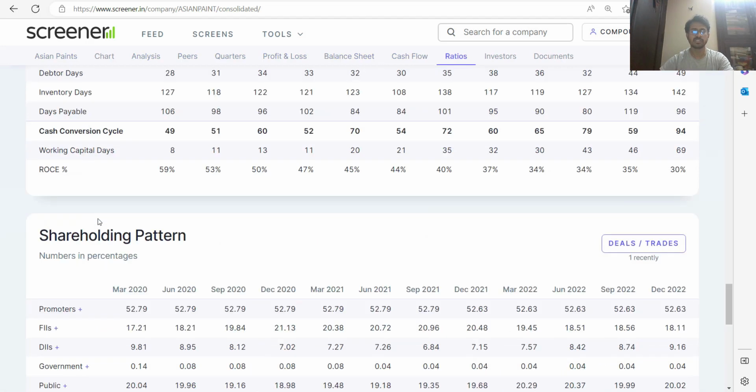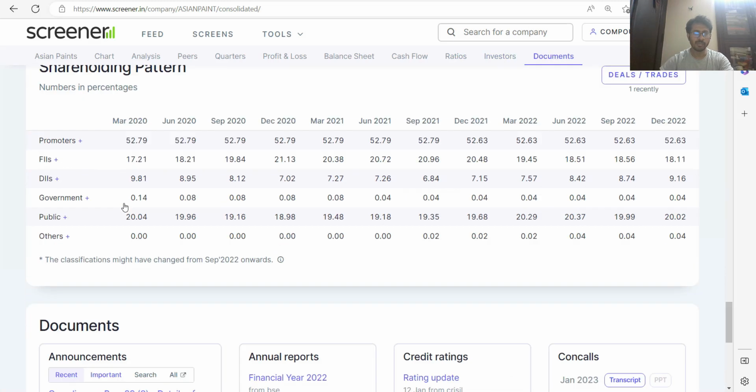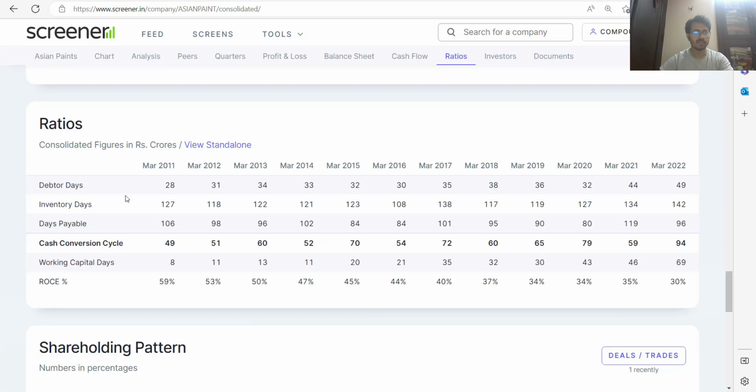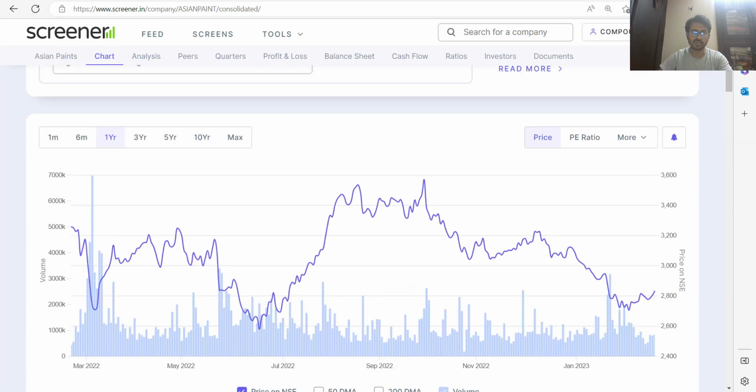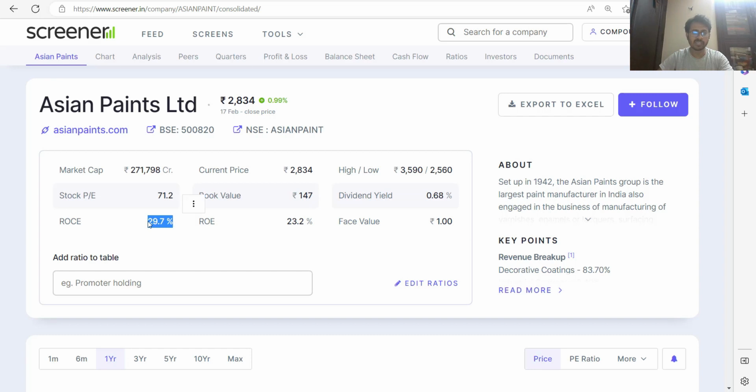So if we scroll down here, you will see in the ratio section that ROCE data is available from 2011 until last year. Now, if you see, this is 30 for the last year. If you are doing the calculation here, the value showing is around 30%.